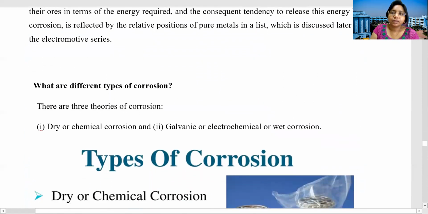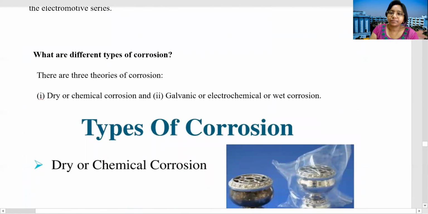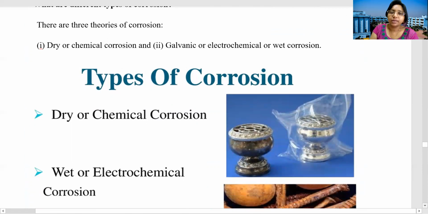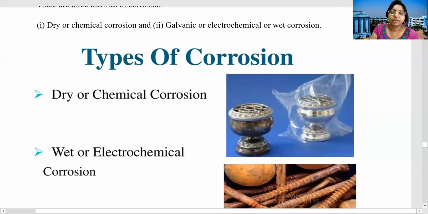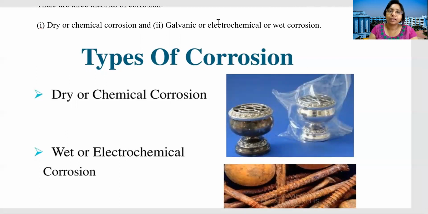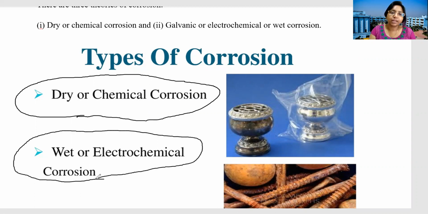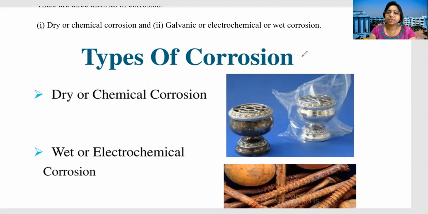Now, what are the types of corrosion? There are two types: dry corrosion or chemical corrosion, and second is wet corrosion or electrochemical corrosion. Okay, first one, what you got in this figure, dry corrosion or chemical corrosion. Second part is wet corrosion or electrochemical corrosion. So here in the picture also you can see the examples given.